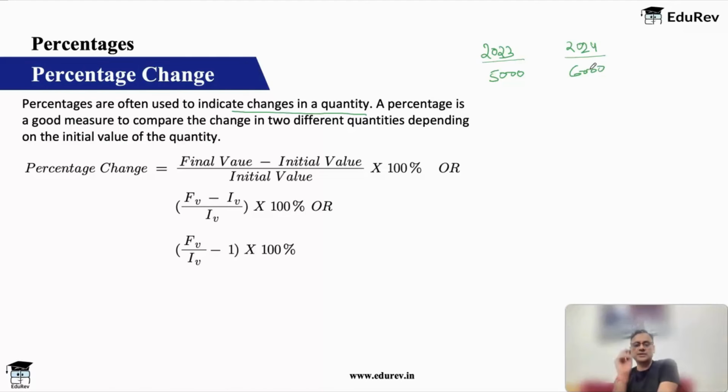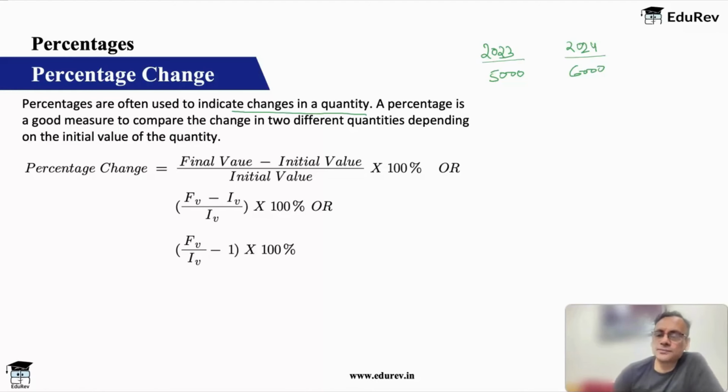Okay, so when you compare percentage change, the first and foremost thing that you have to bear in mind is one of these values will be called the final value and one of them will be called the initial value. Okay, now which value will be the final value? The value which gets compared, and understand this very carefully, the value which gets compared is the final value. The value with which it gets compared is the initial value. Initial value also we call as the base value.